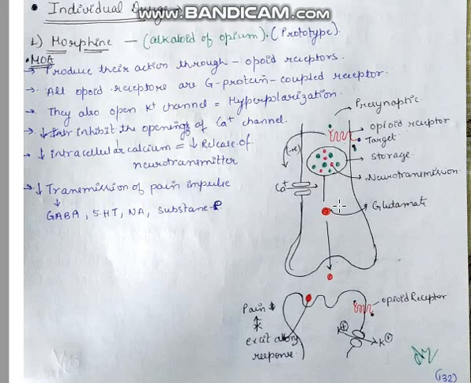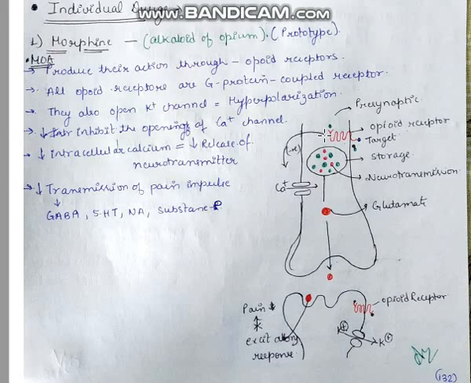If this transmission decreases, it decreases the transmission of pain impulse. Here is the opioid receptor, and this is a storage vesicle containing a neurotransmitter. Neurotransmitters can be GABA, 5-HT, noradrenaline, or substance P.